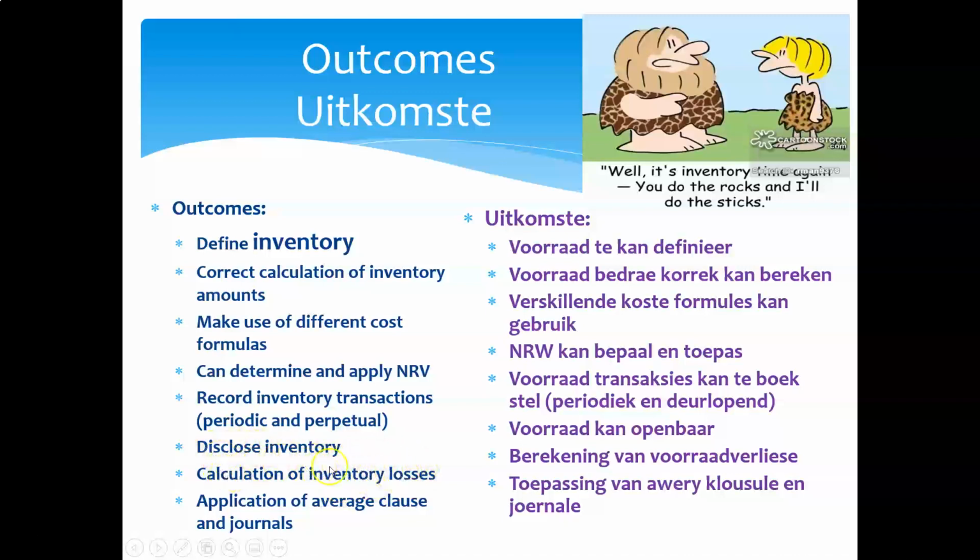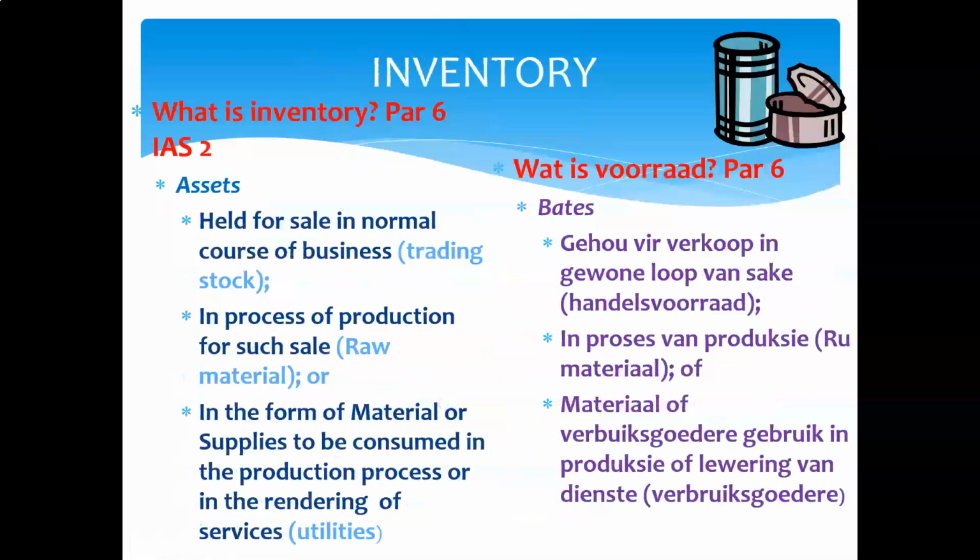How are we going to calculate what the loss is all about? And then how are we going to record the inventory loss? And then when we go to insurance claims on inventory losses, you should be able to apply the averaging clause, and you should be able to do journals when we lodge an insurance claim with an entity.